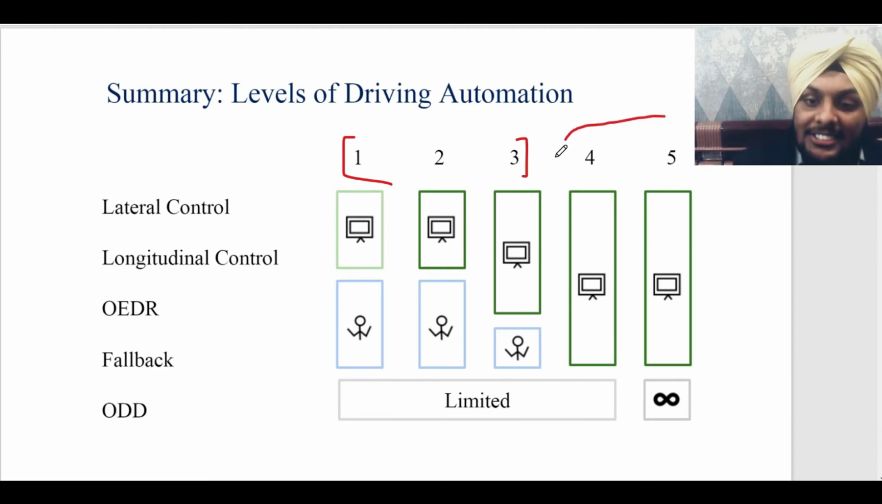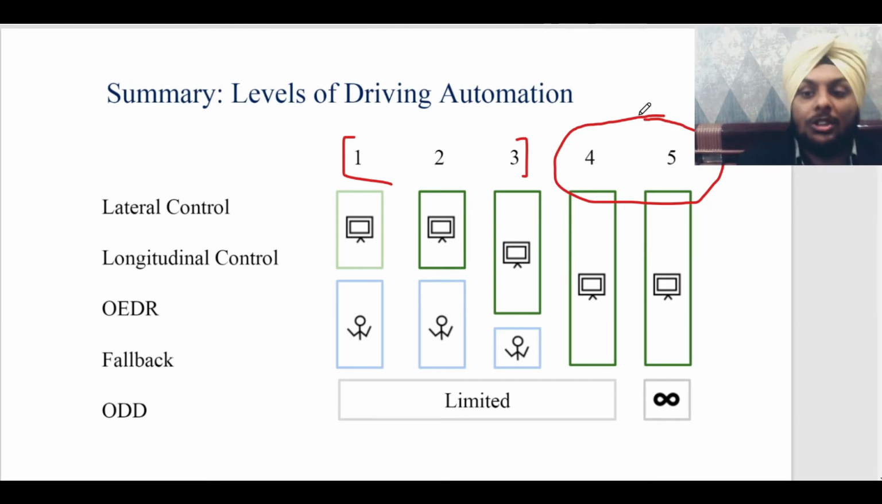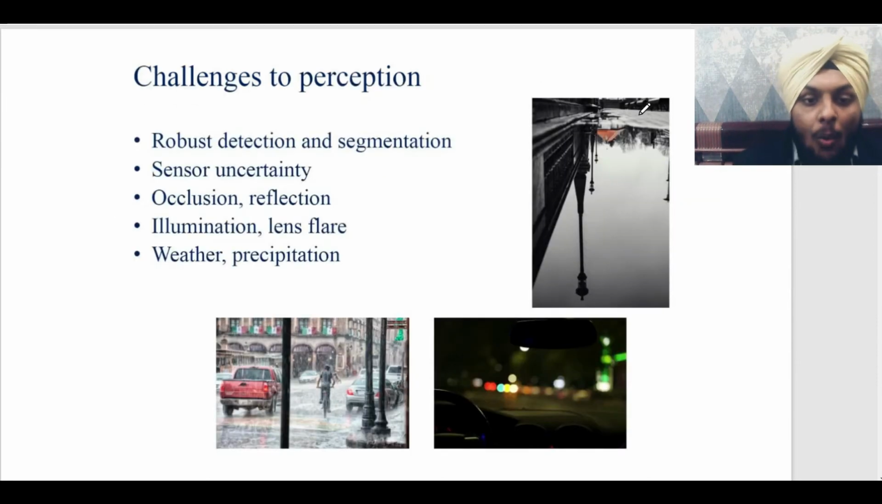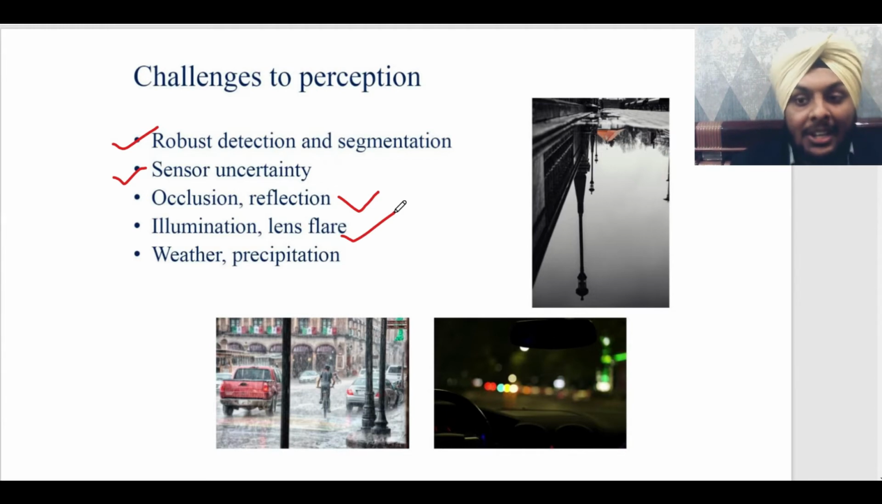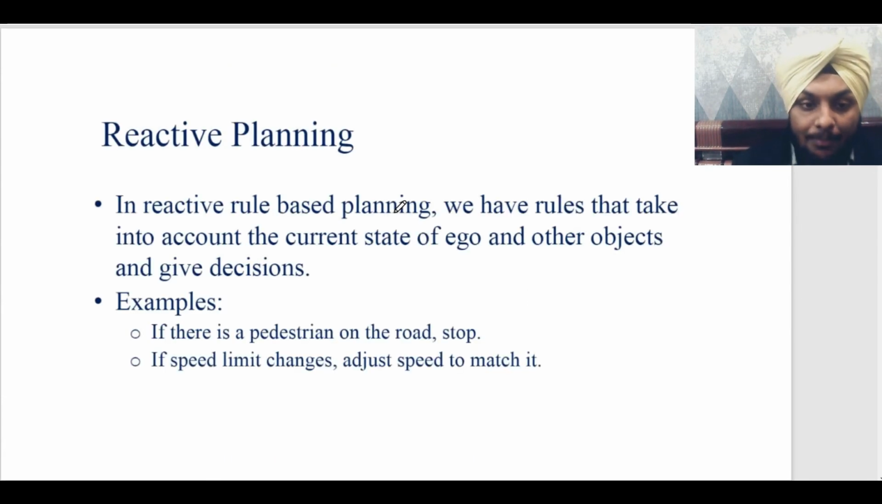And currently the industry is trying to achieve level 4 and level 5 automation, where all the difficult maneuvers can be done only by computational algorithms with negligible or zero human supervision. What are the different challenges to perception? Number one, obviously, your algorithm has to be robust in detection and segmentation. There can be sensor uncertainty, your sensor might fail. Then comes reflection, lens flare, and even harsh weather like fog or rain, etc., which can disrupt the functioning of a self-driving car. So all these things have to be taken into account.